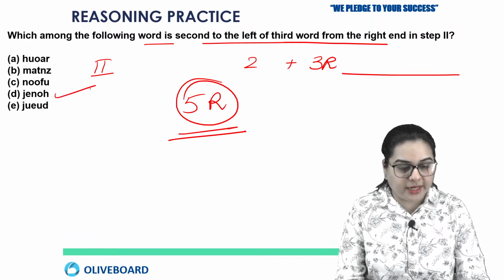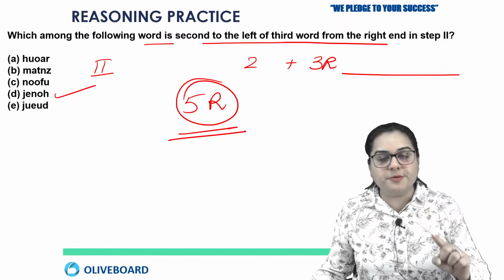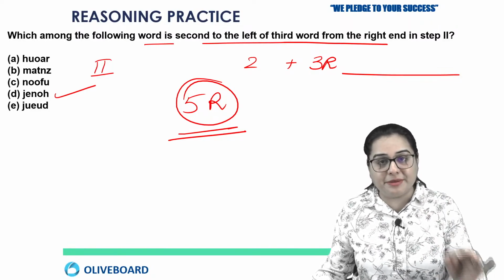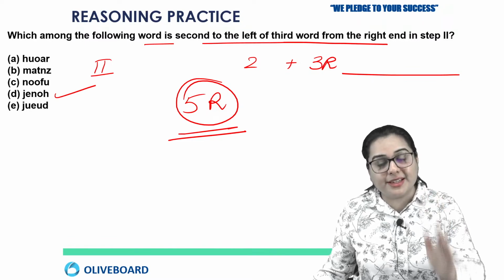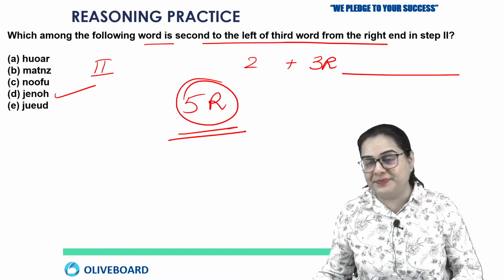So it is Genoh, that is option number D. So the final answer here is option number D. Now this is the question of input output. You can see it yourself. This similar kind of question came in your last year examination of RBI Grade B officer.